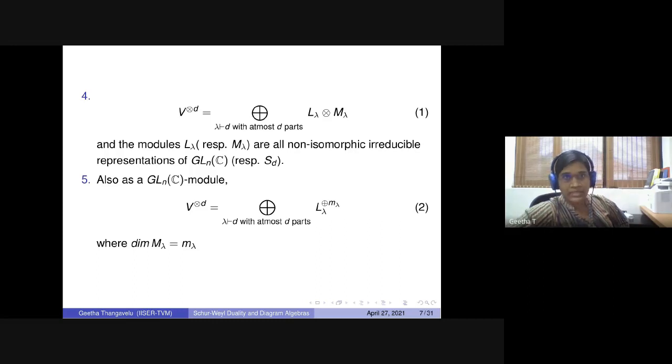It is a multiplicity-free decomposition, which carries a lot of information on this duality. This is a decomposition as a bimodule, but when you decompose just as a module for GLn, the same GLn module appears with multiplicity coming from the dimension of the symmetric group module.